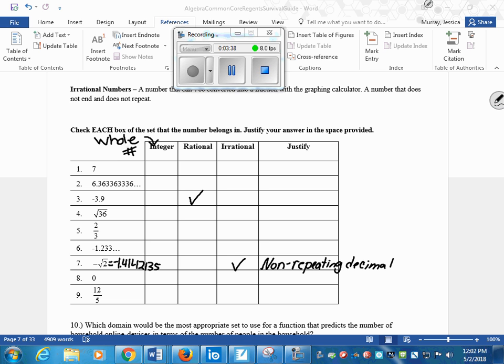This does have how many numbers? And does it ever stop? Do you think this is ever going to stop? No. 7 never stops. But this is 3.9. So what happens to this decimal that makes it rational? It stops. The decimal stops.